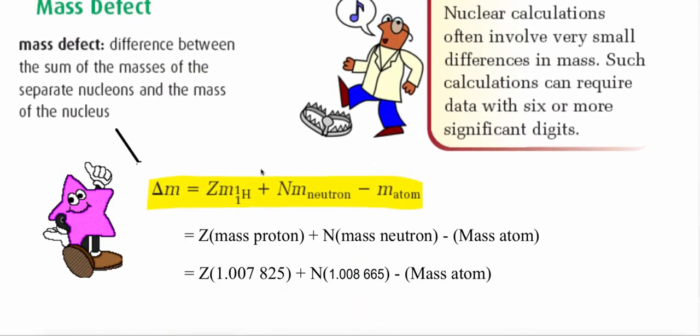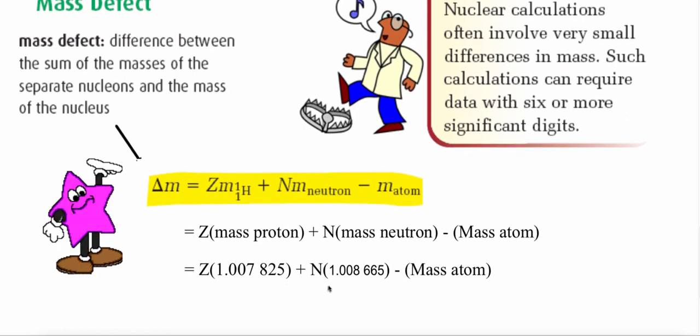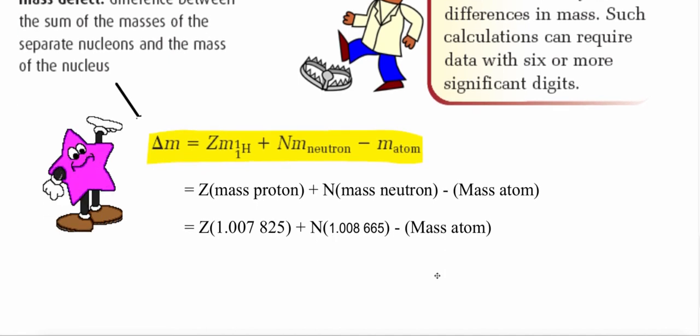So here in this example, we have hydrogen. First we take the mass of the proton, and we add the mass of the neutron, and then we subtract the mass of the atom of hydrogen. Notice we need 6 different decimal places, and we keep adding these, and then we subtract the mass of the atom of hydrogen, which will normally be given to you.